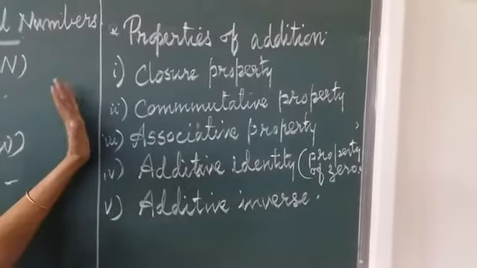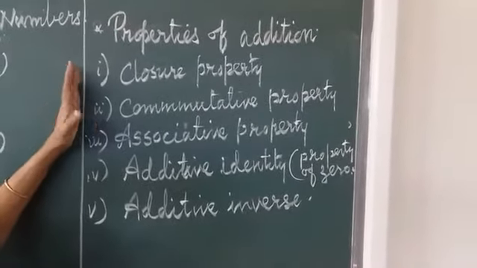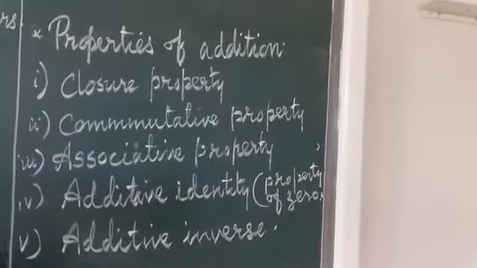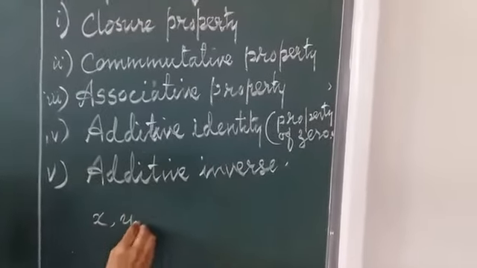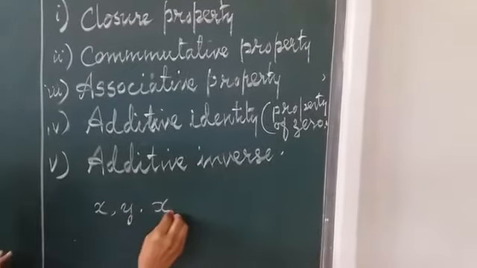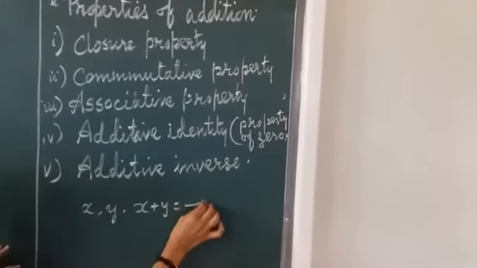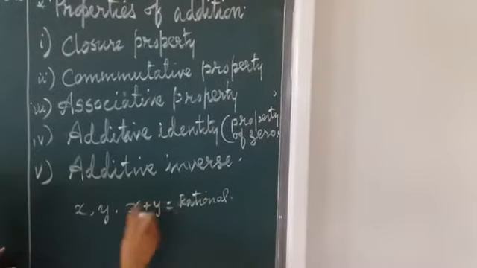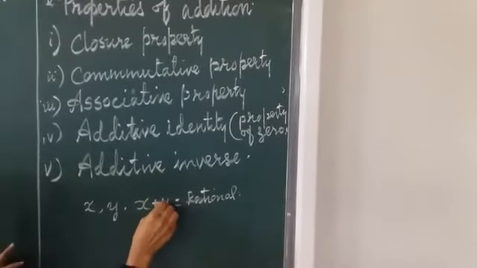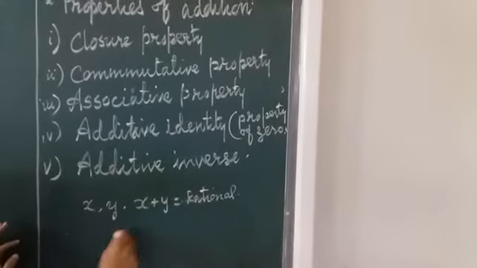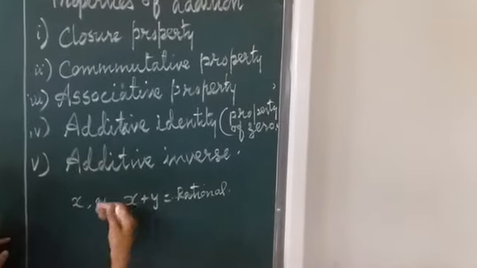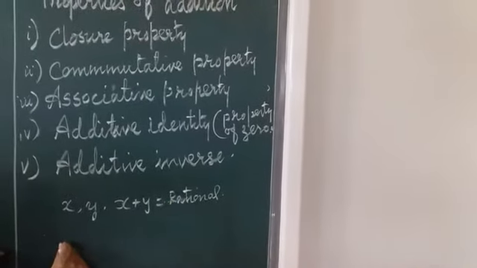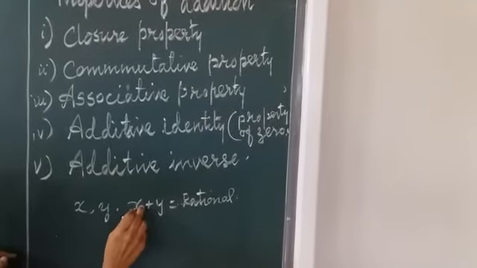There are different properties of addition. First one is closure property. I will explain in general. Closure property means suppose x and y are two rational numbers. When you add x plus y, that also is a rational number. We get a rational number. If it is a whole number, we get a whole number. Then that is called closed under addition. When you add two rational numbers, the result should be a rational number. When you add two whole numbers, the result is a whole number. So, that is called closure property.